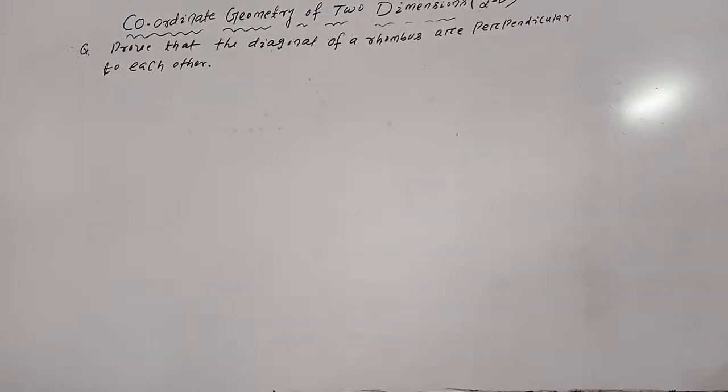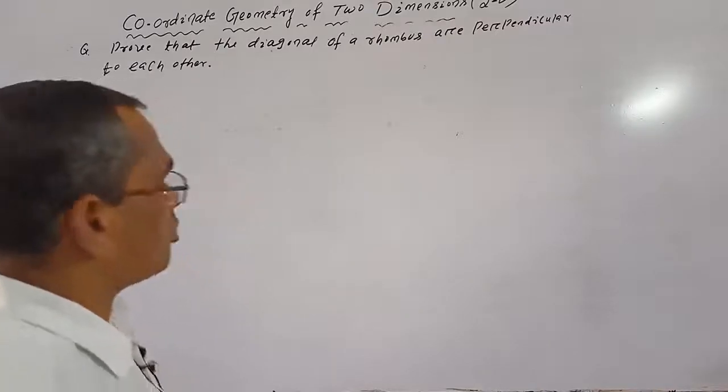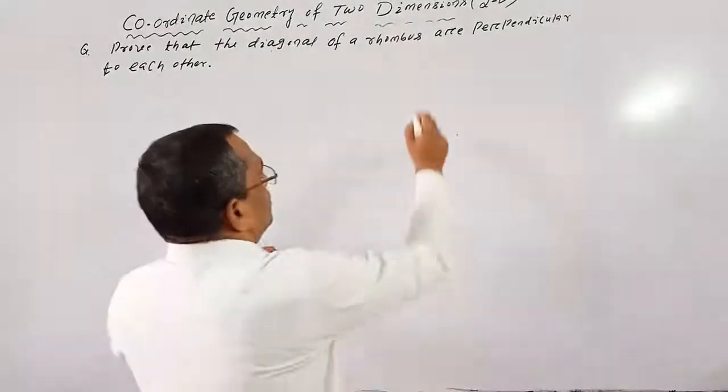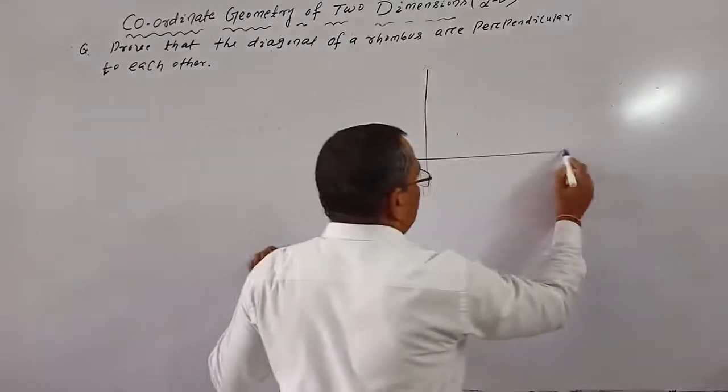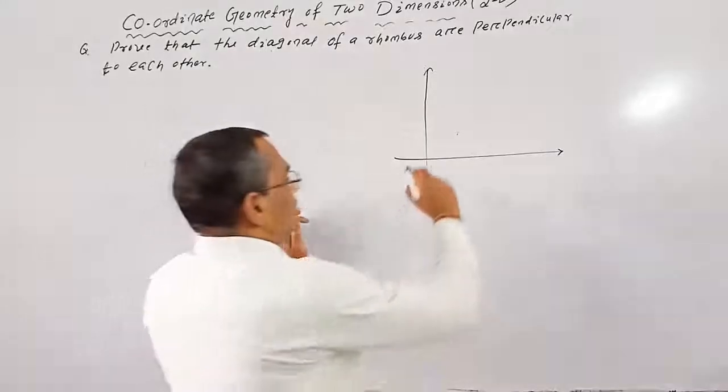Prove that the diagonals of a rhombus are perpendicular to each other. Perpendicular means you have to prove that the product of the slopes of the diagonals is minus 1. So we take a rhombus where one vertex is at the origin and one side is along the x-axis.